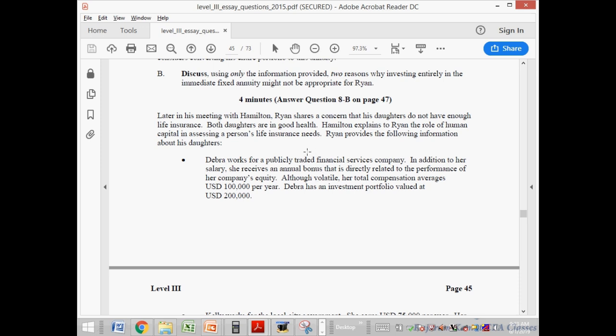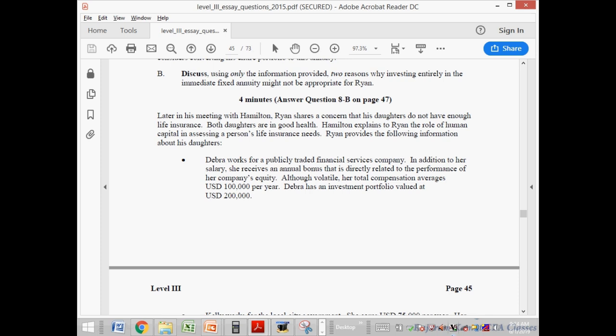works for a financial services company which is non-government. You have to write this, that is non-government. And secondly, she receives a bonus which is related to performance. So you can just write her salary is volatile. Her salary is volatile and coming from a non-government employer, which means that the risk is higher, which means that the discount rate is higher, which means that the human capital is lower. Sir, we can imagine human capital is equity like, so there will be a higher discount rate applied. Human capital equity like would fetch a correct answer.